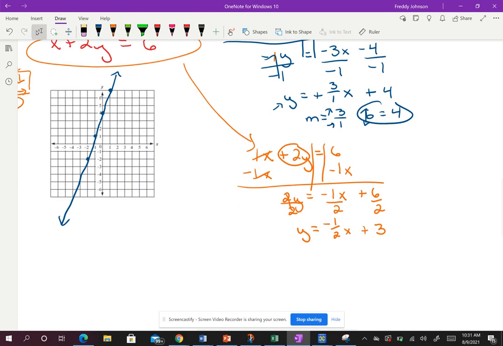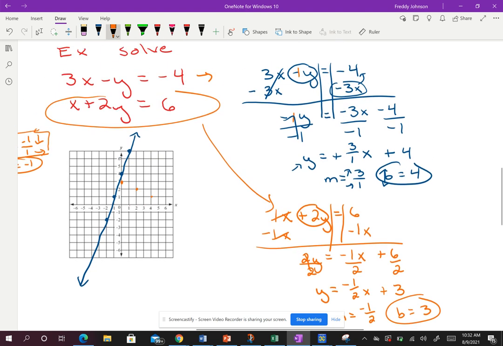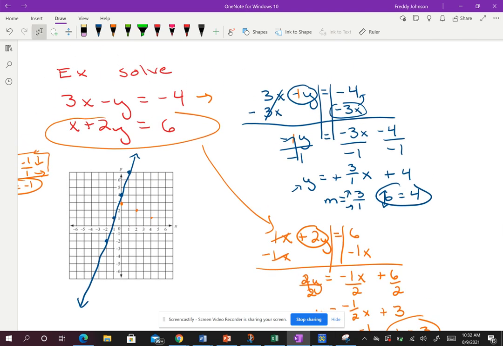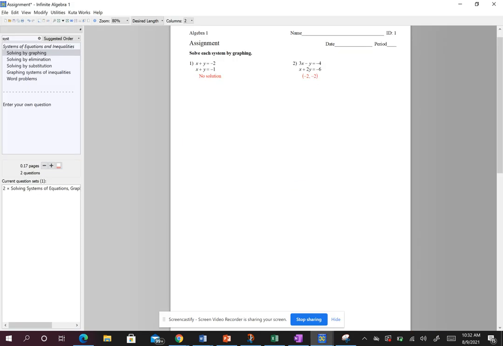So now, since y is by itself, I know that the number in front of x is -1/2. So that's my movement. And then the b value is the number by itself. So that's 3. So I am going to begin up 3. 1, 2, 3. Okay. And then I am going to go down 1 over 2. Okay, and then I'm going to go down 1 over 2. Let me double check to make sure that I did everything correctly. Let me make sure I copied down the problem correctly.